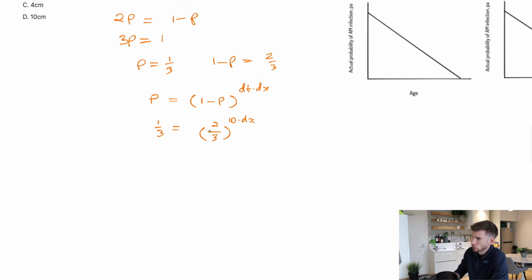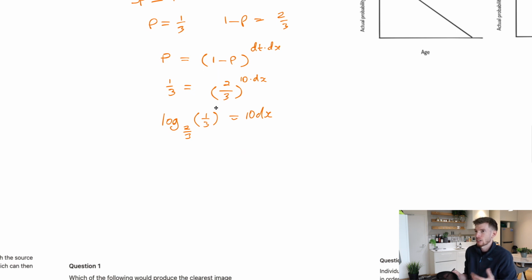So in this case, now we have to rearrange and solve. Rearranging this into a log, we get log of base 1/3 is equal to 10 dx. If you're a little bit unsure about your logs, I'll link it below. I've made a logs and exponentials video that explains all the rearrangement, but I won't kill too much time on that here. Then the next thing is we don't really have a very good base here, so there's something called base switching. Now, I don't think that base switching in logs is actually very likely to ever be used in GAMSAT. I've never seen it myself, but it's a handy thing to know because it might make an otherwise complex process a little bit easier for yourself.